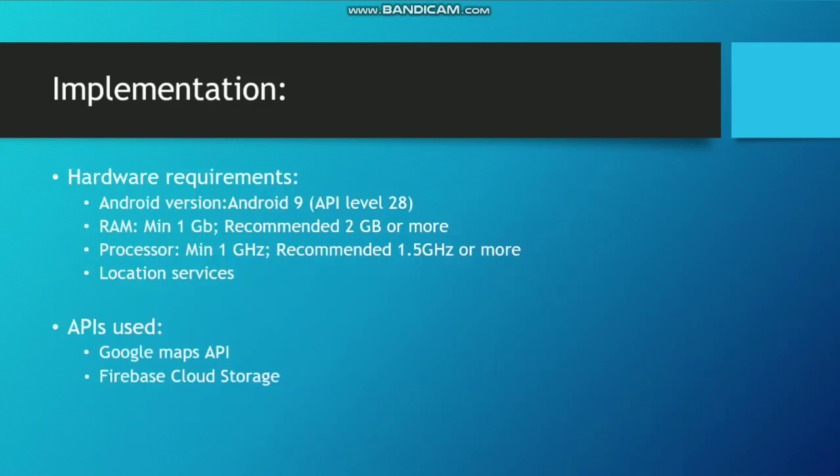Next, we're looking towards the hardware requirements. The Android version that is required is Android 9. The minimum RAM that we think we require is 1 GB. The recommended is 2 GB. Anything above that will work just fine. Then we have the processor. Minimum of 1 gigahertz. Recommended is 1.5 for smooth usage. Anything above that will work just fine. The location services make the app really more flexible. The APIs that have been used in developing FamHub are the Google Maps API along with Firebase Cloud Storage for storage of data.